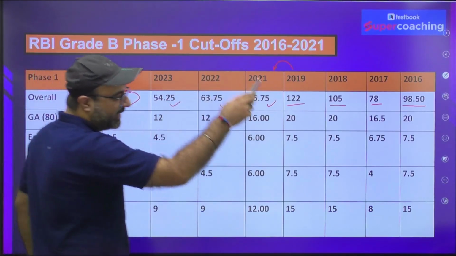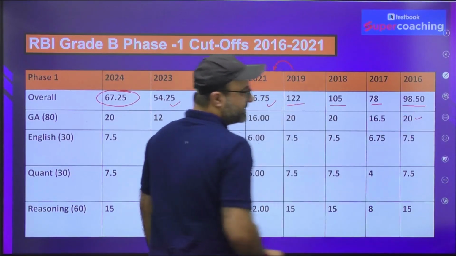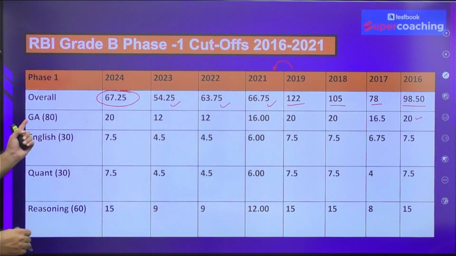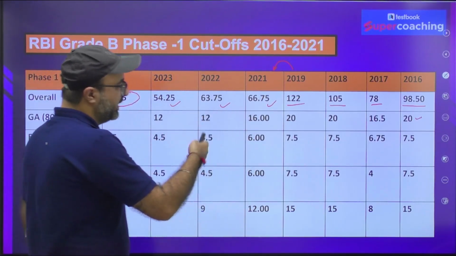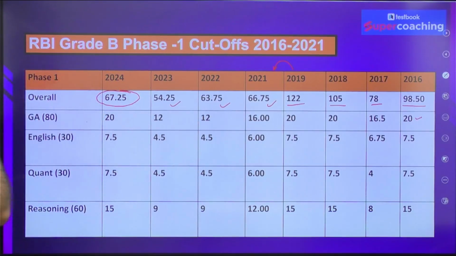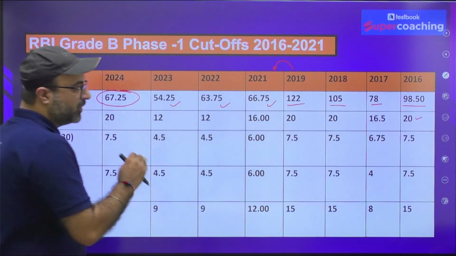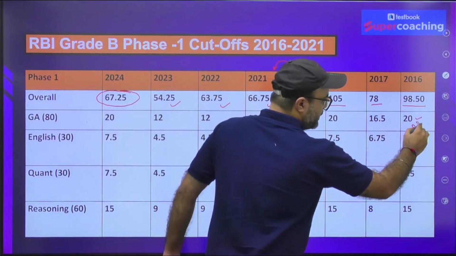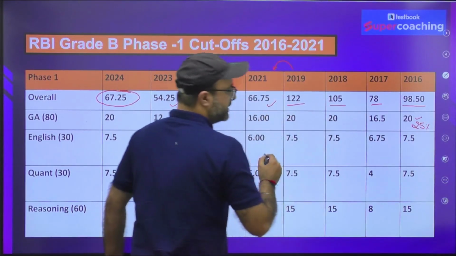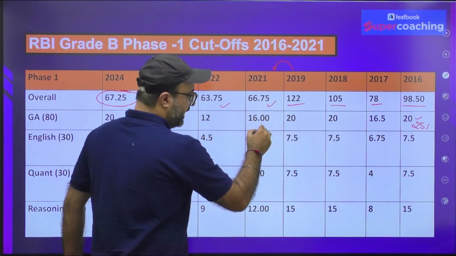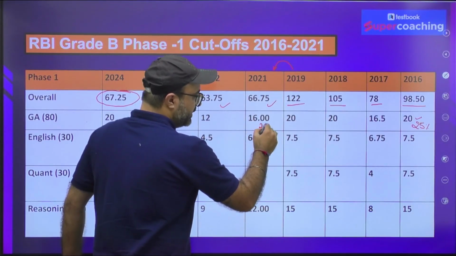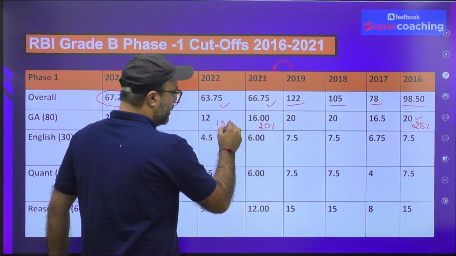As you can see, back in 2016, the sectional cutoff was 20 out of 80 for general awareness, which is what percent? If I say, this is 25%. Secondly, if I move ahead, it is 16.5, then it was again 20, then 16, then 12, 12, 12 and 20. So if we conclude, the sectional cutoff was 25%, then it dropped down to 20%, and then the sectional cutoff dropped to 15%.